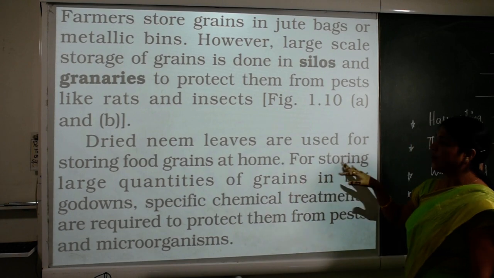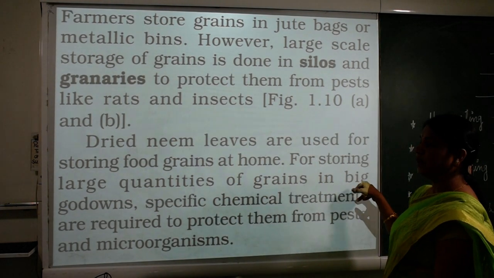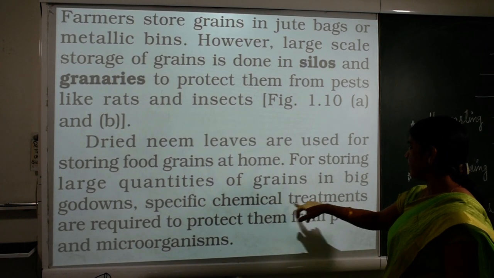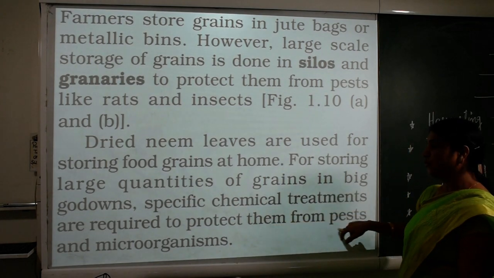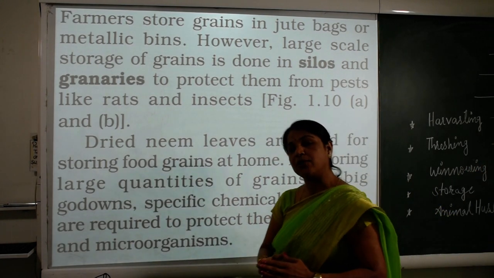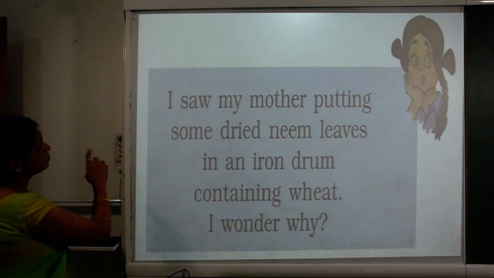So for storing large quantities of grains in the big godowns, specific chemical treatments are required to protect them from pests and microorganisms. Now let's see further.